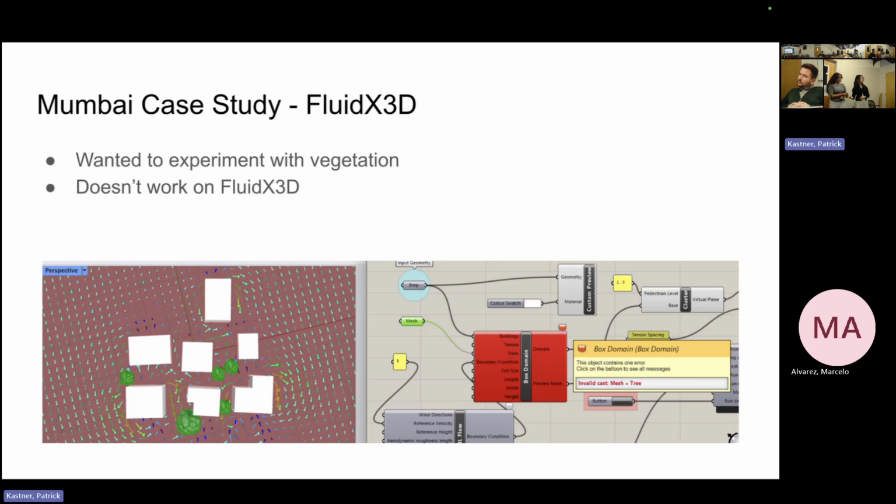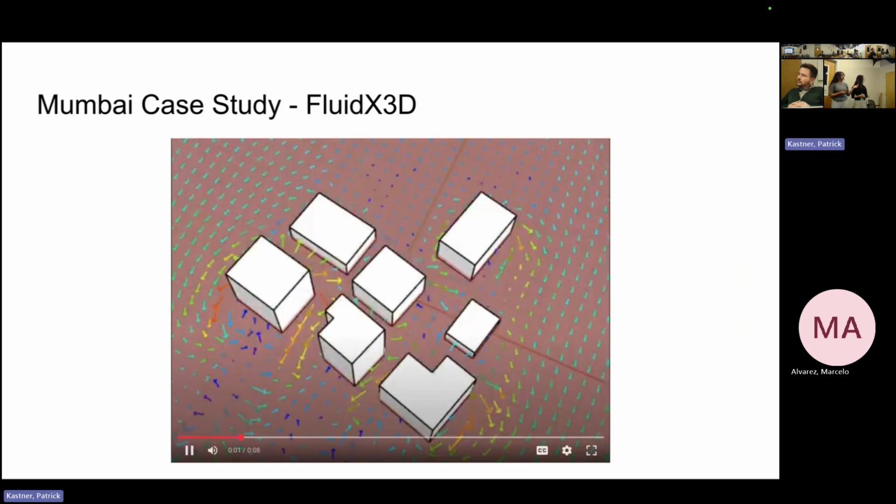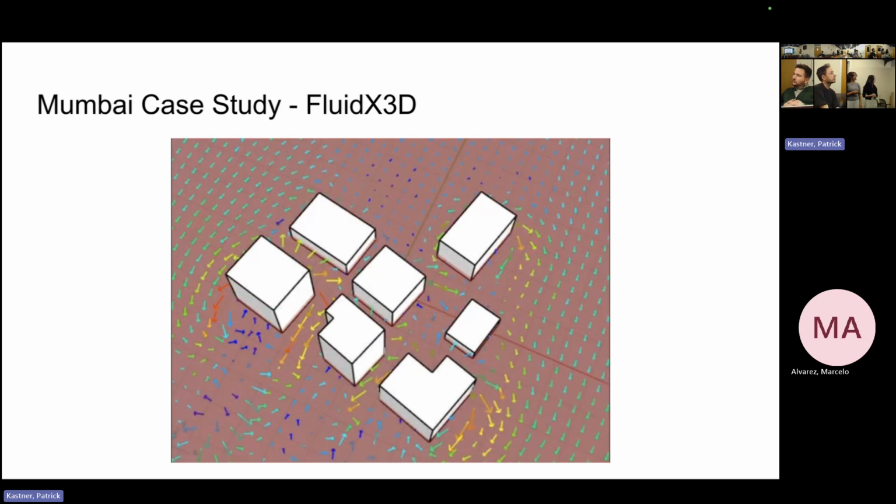Yeah, so I actually wanted to experiment more with the vegetation, but the meshing for the vegetation component doesn't work just yet, so I had to move on from that. But yeah, this is just some of the results from the simulation, for just a simple geometry.